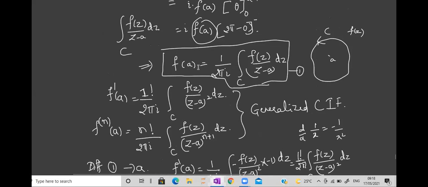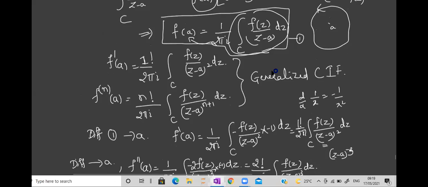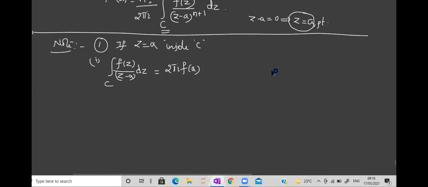This equation is for f of a. If I write the value only for this integral, what will be the value of the integral? 2 pi i into f of a. Agree? This is from the same CIF, I'm just telling you how to apply it.